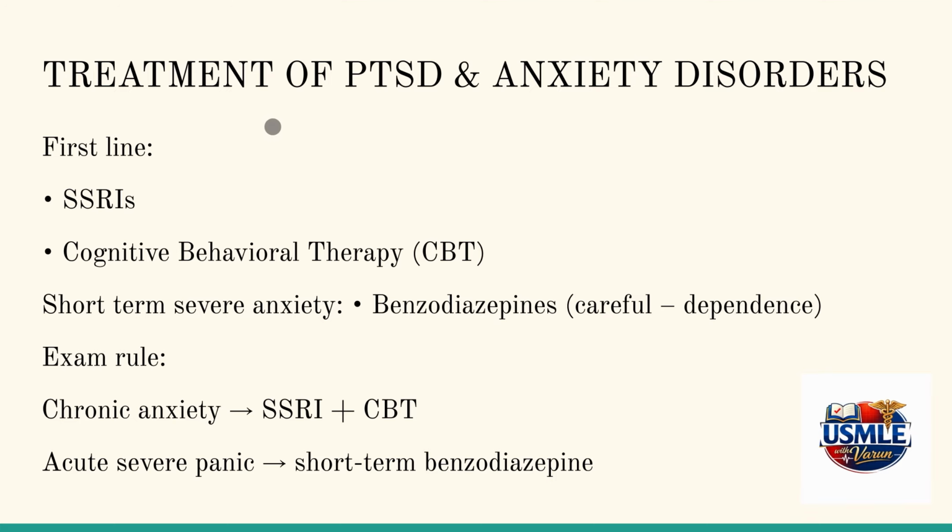Treatment of anxiety and PTSD. First line treatment is selective serotonin reuptake inhibitors and cognitive behavioral therapy. Benzodiazepines are used short term for severe acute anxiety, but not long term because of dependence as a side effect. Exam rule: chronic anxiety should always be managed with SSRI and CBT, whereas if there is acute severe panic, short term benzodiazepine is used, but not for long term management because it can lead to dependence.